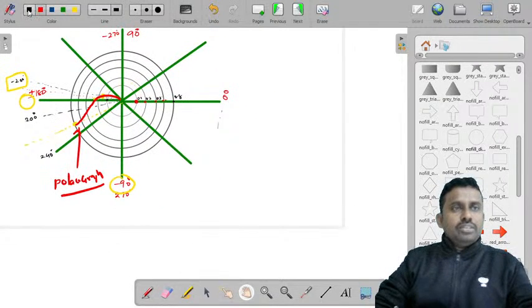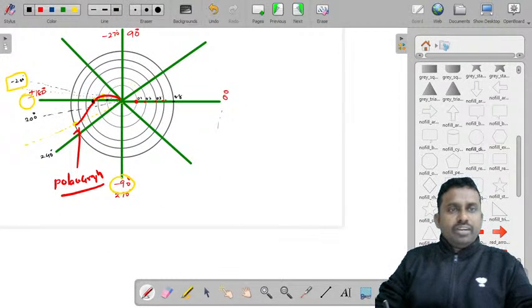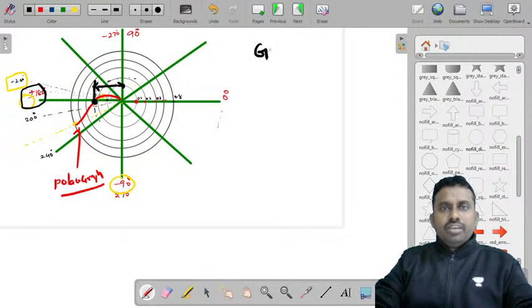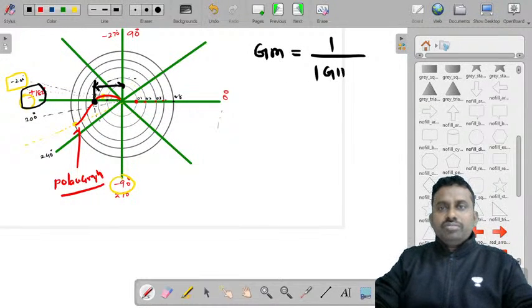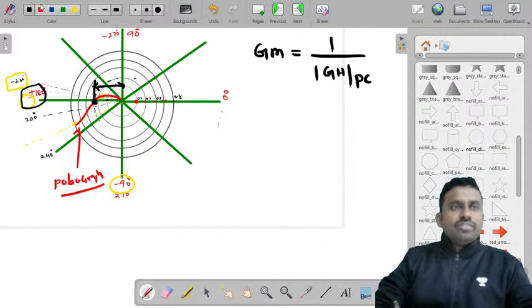Now, what you have to do is find the point of intersection of this polar plot with the minus 180 degrees line, and at this point find the magnitude. That means you need to measure this circle radius. In the original graph, gain margin is equal to 1 by magnitude of G into H at the phase crossover frequency.